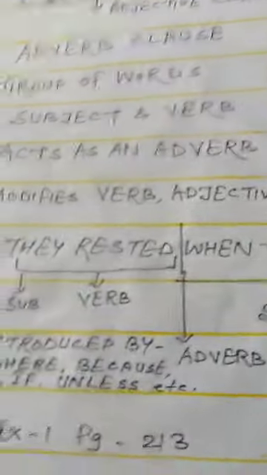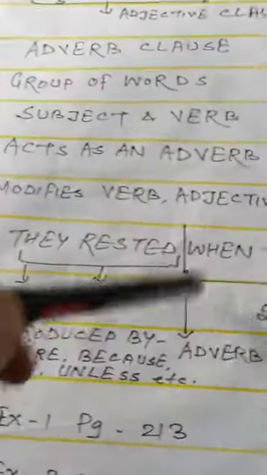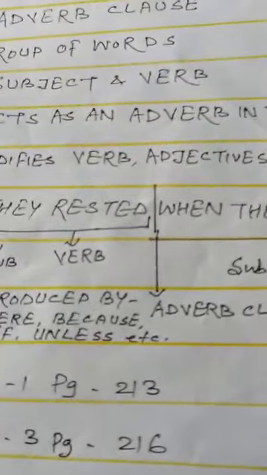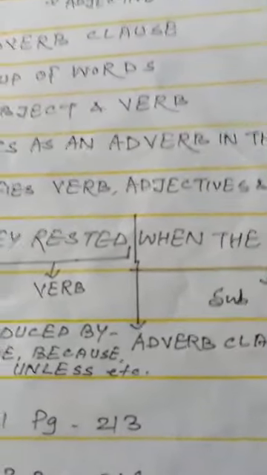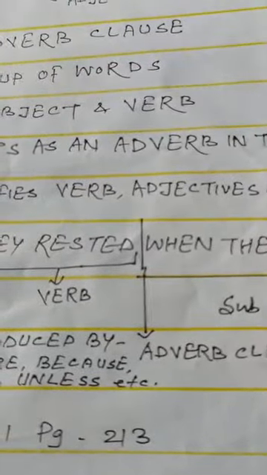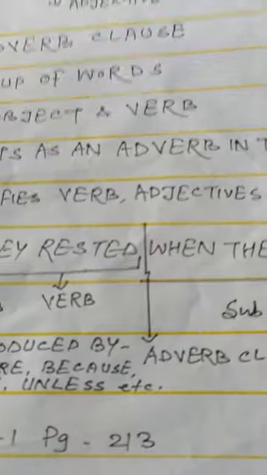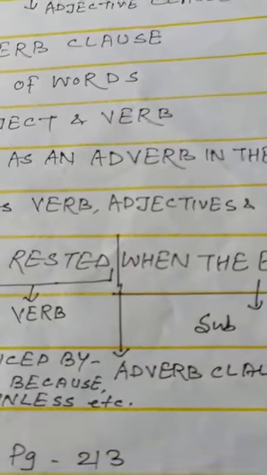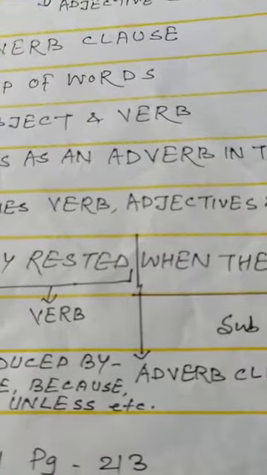Here it modifies rested. So when the evening came is an adverb clause. So I hope you understood what a sentence is. We have studied groups of words. What is a phrase? It is also a group of words, with no complete meaning, and a clause is a group of words which has a subject and predicate, and it can be a noun clause, an object, or the subject of the verb, like this.